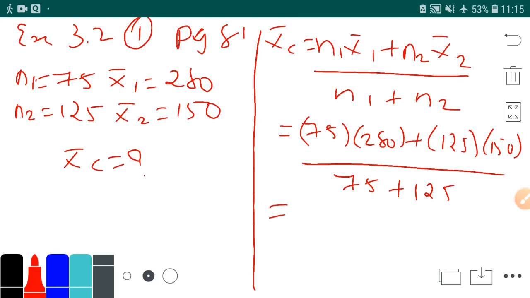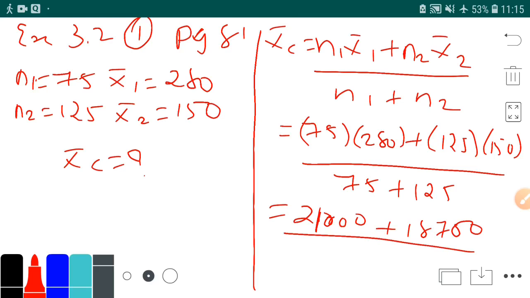So 75 into 280 is equal to 21,000, plus 125 into 150 is equal to 18750, upon 75 plus 125, which is 200. So 21,000 plus 18750 upon 200.